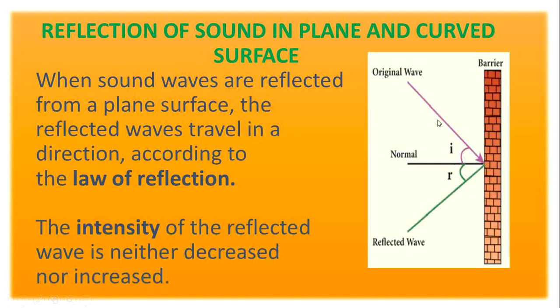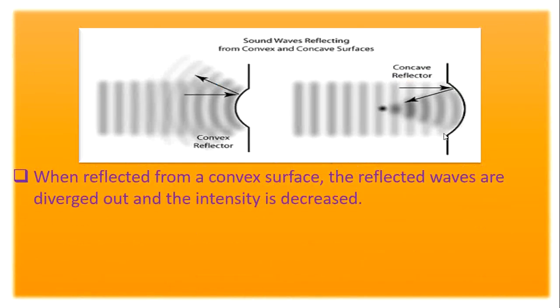Here the intensity of the reflected wave is neither decreased nor increased. So what is the intensity of the incident wave? The same intensity takes place in the reflected wave. So there is no change in the intensity of the incident wave and reflected wave while they travel on a plane surface.